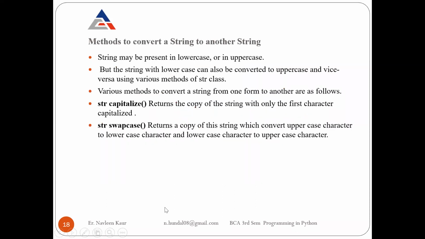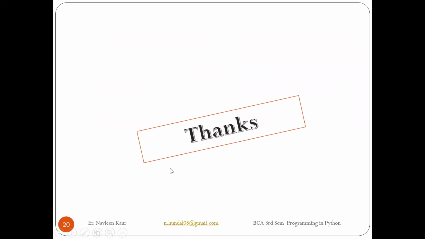There are other methods that you can use. Let me help you with these methods also.